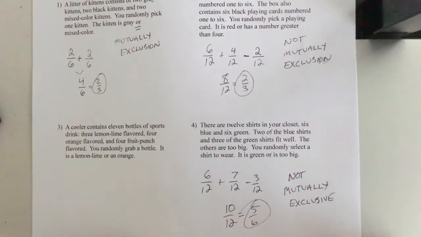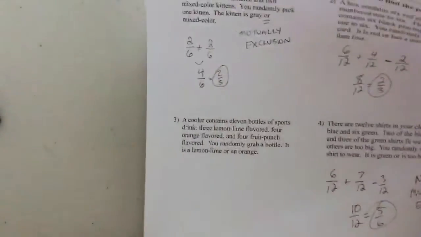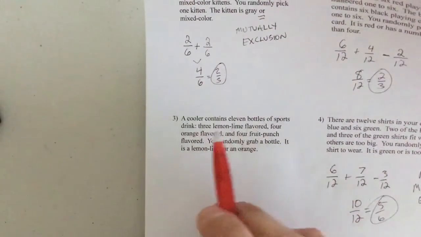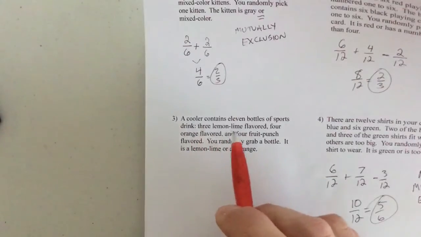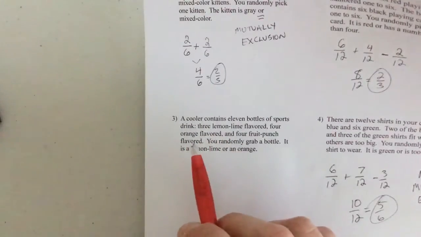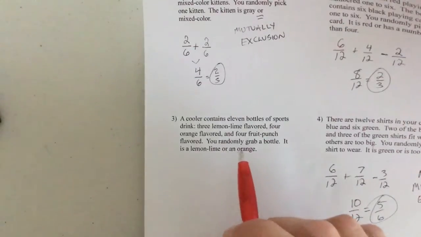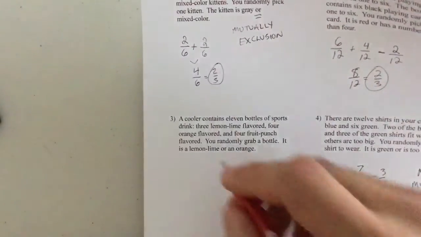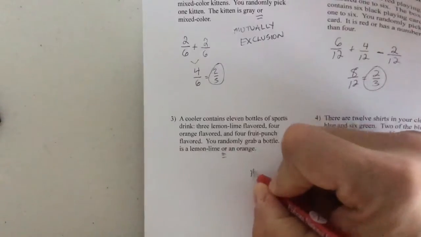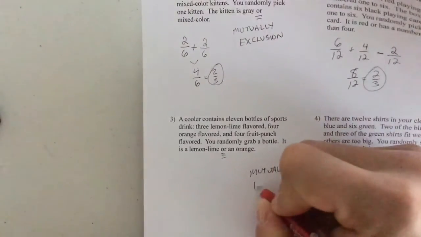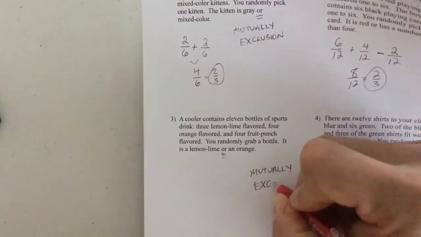Okay. Last but not least, one more, and quite frankly, this one is mutually exclusive. We're good to go here. A cooler contains 11 bottles of sport drinks, 3 lemon lime, 4 orange, and 4 fruit punch. You randomly grab a bottle. It is lemon lime or an orange. Well, there's no overlap here. So these, you're either orange, fruit punch, or lemon lime.